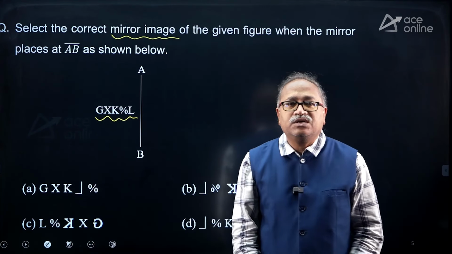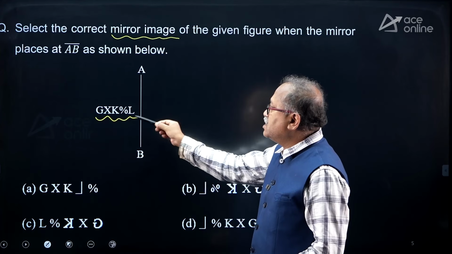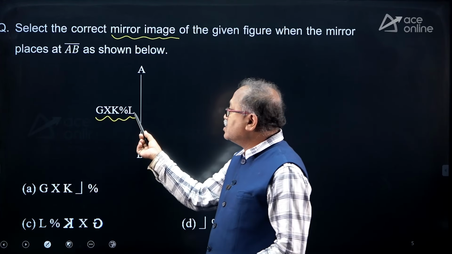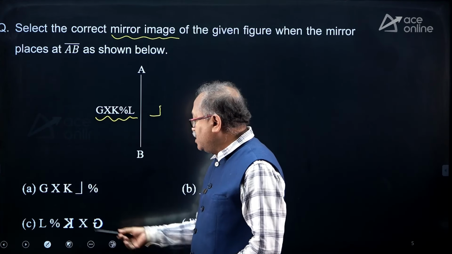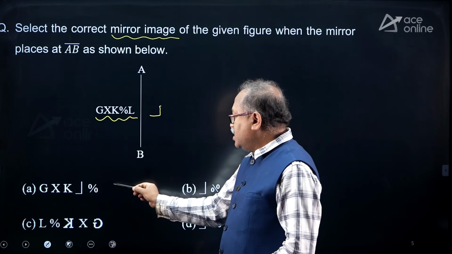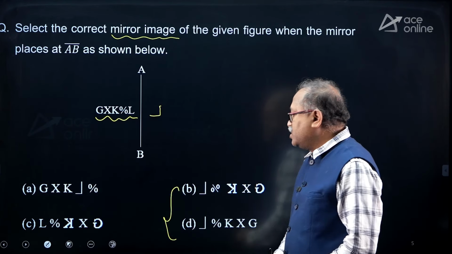JXK percentage L. So what happens in the mirror image? Left to right, right to left. So the L should come over here in this order, right? Look at this one, in which one L comes in this order. So I can ignore these two parts. From these two, I need to check this one.